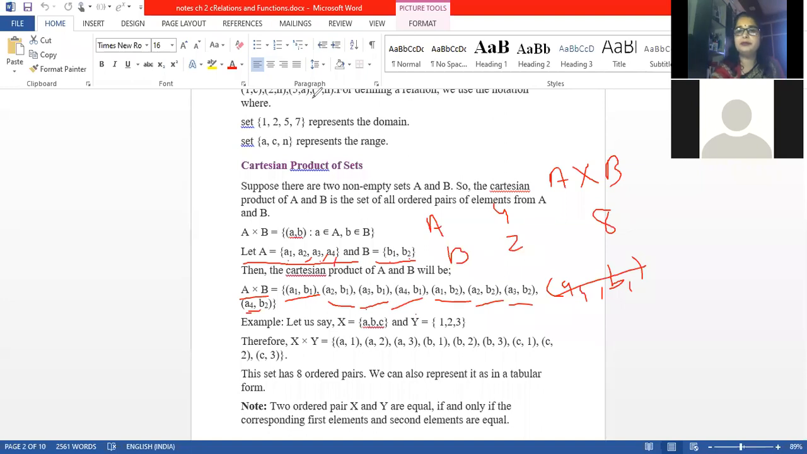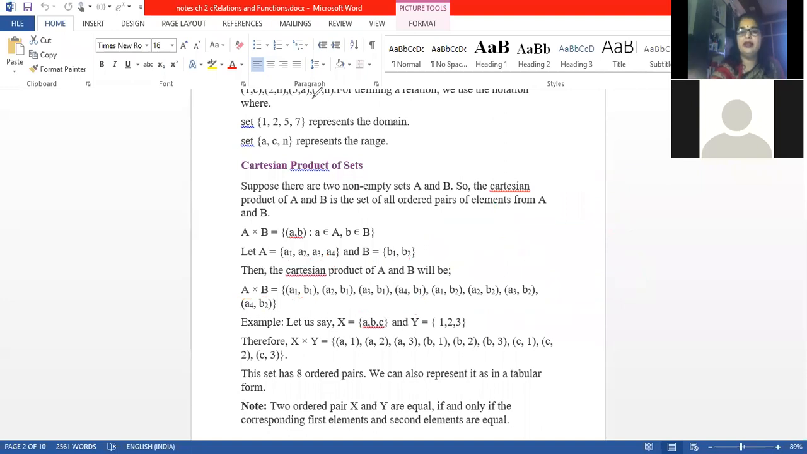Is it clear? Then another example we will take, Cartesian product of X and Y. X is a set containing elements A, B, C, Y is a set containing elements 1, 2, 3. So what all will be coming? A1, A2, A3, then B1, B2, B3, then C1, C2, C3. These all ordered pairs will come.